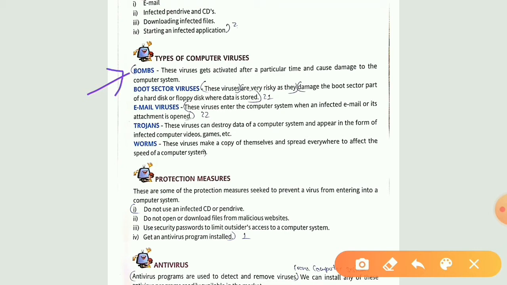See the second one, boot sector viruses. Now these viruses are very risky as they damage the boot sector part of a hard disk or floppy disk where the data is stored. Now see, what is the booting process?